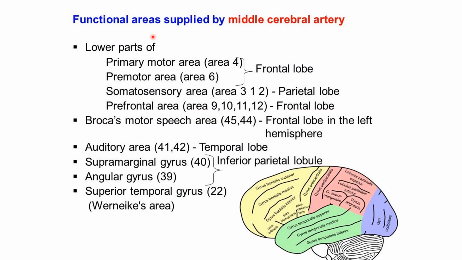So the functional areas supplied by the middle cerebral artery are the lower part of the primary motor area, area 4, premotor area, area 6, somatosensory area, areas 3, 1 and 2 of the parietal lobe, prefrontal area, areas 9, 10, 11 and 12 of the frontal lobe, and Broca's motor speech area 45 and 44 of the frontal lobe in the left hemisphere. Also the auditory area 41 and 42 of the temporal lobe, supramarginal gyrus 40 of the inferior parietal lobe, angular gyrus 39, and superior temporal gyrus 22, the Wernicke's area. These are supplied by the middle cerebral artery.